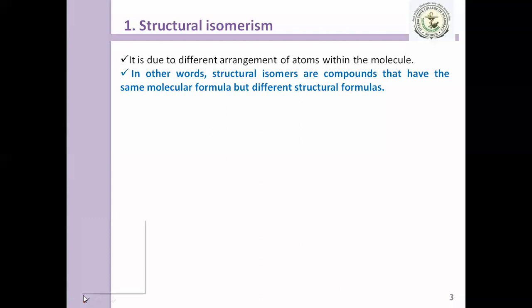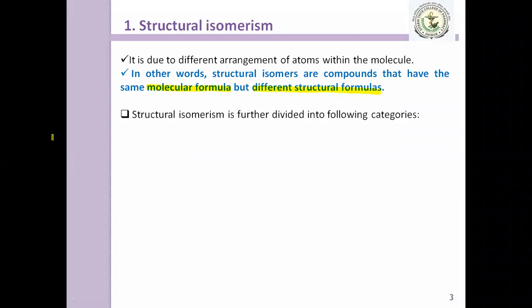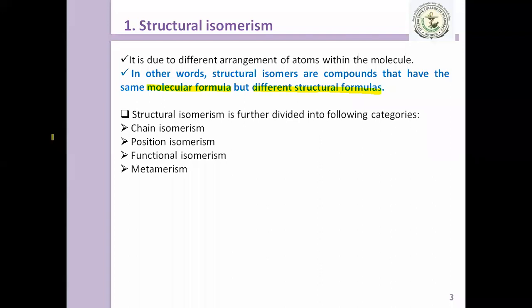So the compounds which have the same molecular formula but different structural formulas are called structural isomers. Structural isomerism is further divided into the following categories: chain isomerism, position isomerism, functional isomerism, metamerism, and tautomerism.